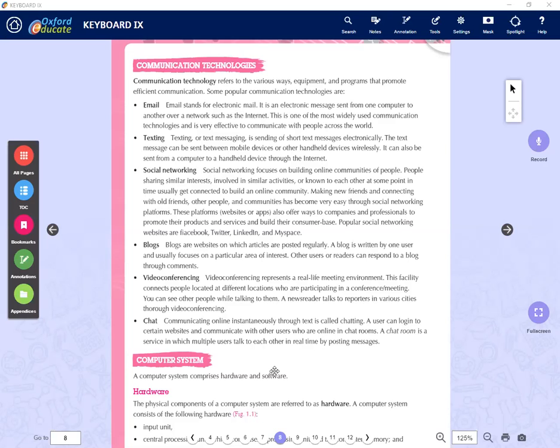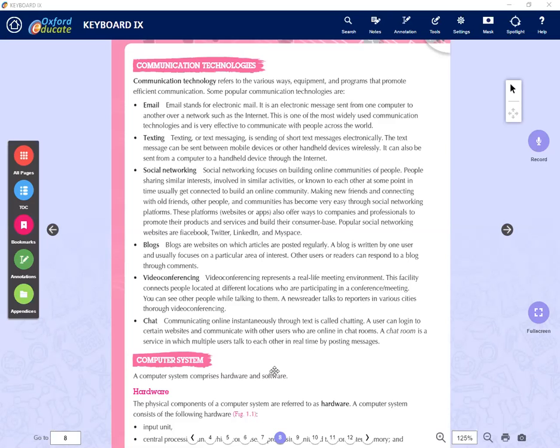Some companies may have a board meeting. For example, the UN is talking to each country's presidents or prime ministers through this video conferencing technology, or we can use Zoom, or some other online technology available. Now the last one we have is chatting. Communication online internationally through text is called chatting.